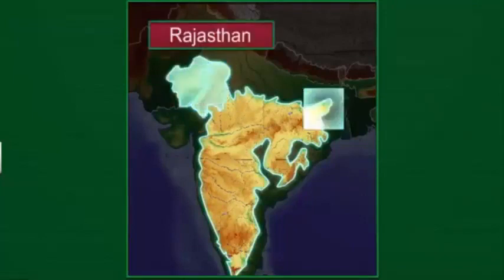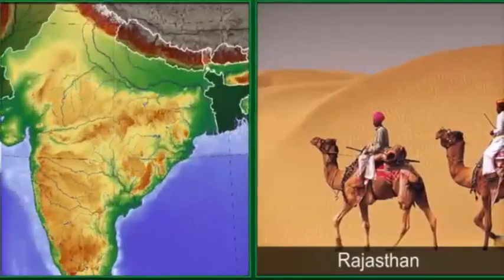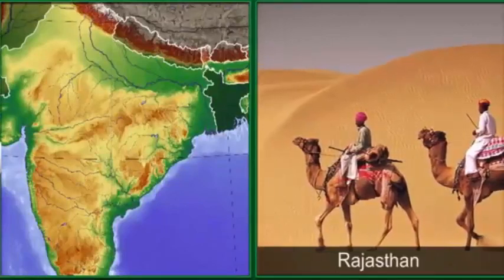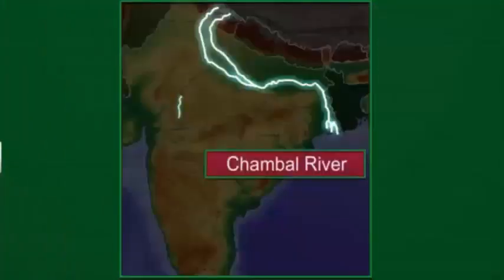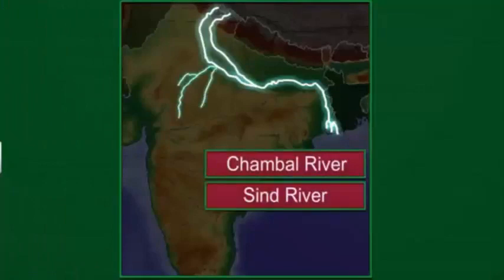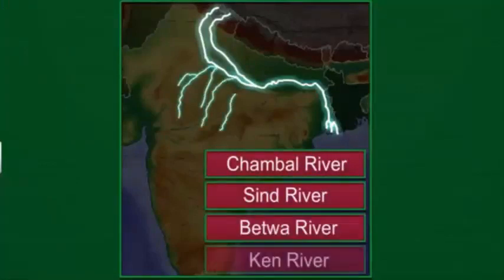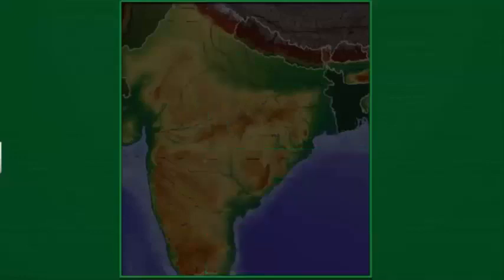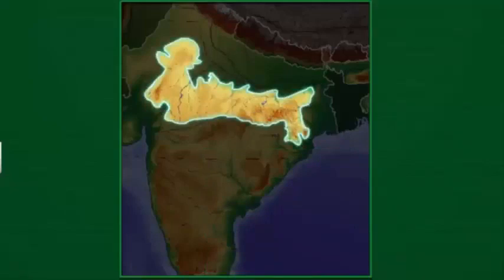Let's take a look at the rivers in this region. They are the Chambal, the Sindh, the Betwa, and the Ken. As they flow from the southwest direction to the northeast direction, they give you a fair indication of which way the mountains slope in this region. If you observe the layout of the Central Highlands on the map, the highlands seem to be wider in the west than in the east.